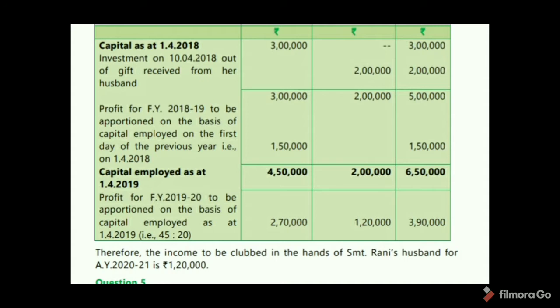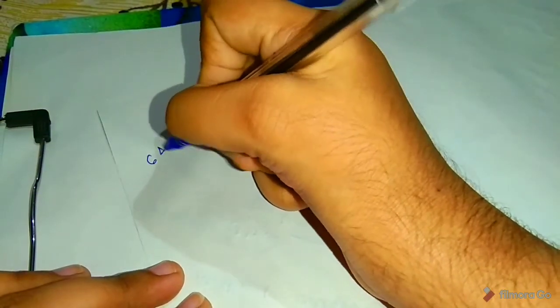Remember, in the formula, amount invested in the firm on first day of previous year only is considered. That is gift fund amount only. So therefore the income to be clubbed in the hands of Srimati Rani's husband for assessment year 2021 is 1,20,000.